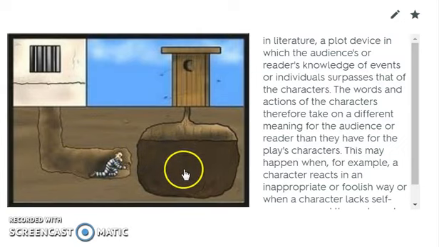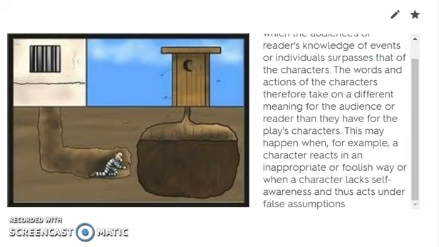This is a sewage tank because that's an outhouse. Looking at the picture, we experience dramatic irony because we know that he's not going to be happy when he breaks through this wall, and it becomes humorous, but he doesn't know. So we know more than the man knows in that picture. It can add to suspense, it can add to humor, it can add to a number of qualities that exist in the story.